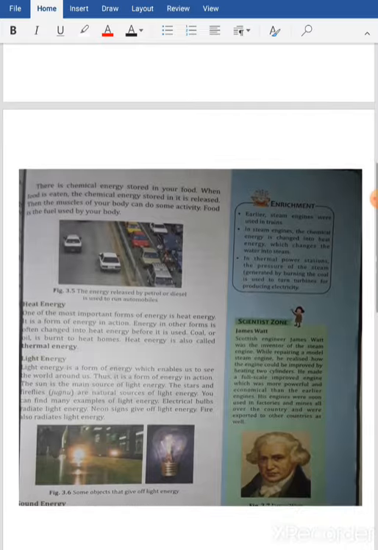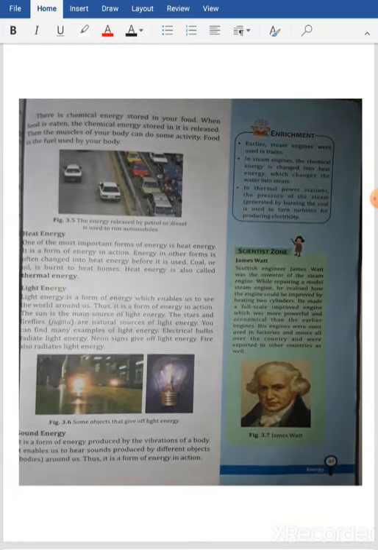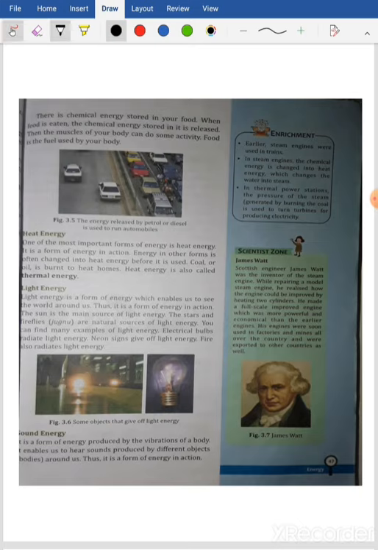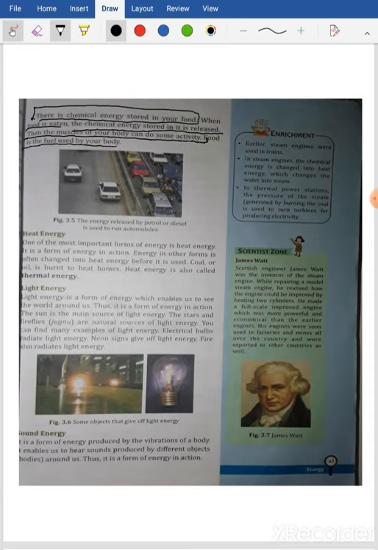Now on the next page, you can see that there is chemical energy stored in your food. The food that we eat also possesses chemical energy. When food is eaten, the chemical energy stored in it is released. Then the muscles of our body can do some activity. So food is the fuel used by our body.